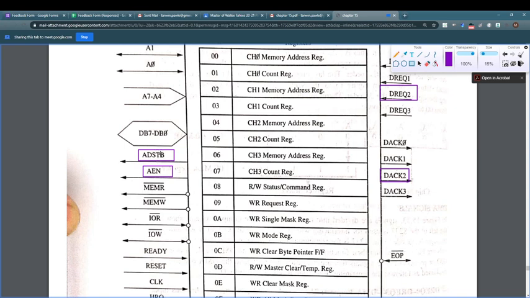These are active high output signals that are used to latch the higher order 16-bit address lines to generate the total 16-bit address when required to access the 16-bit address of any peripheral. The main concept is that we use only 8 bits, that is this 8-bit data line.